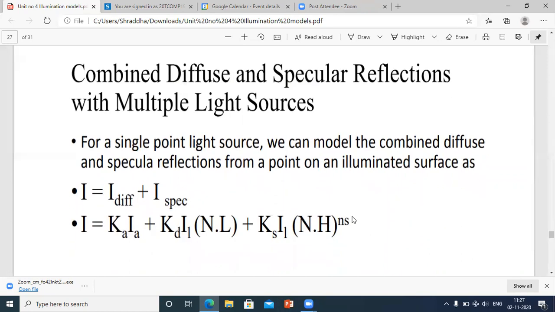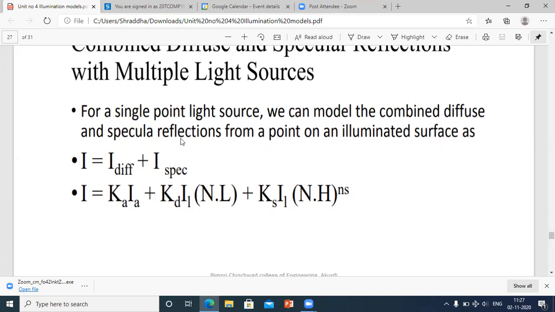We'll see. This is just an equation, nothing too much in detail to see in this part, so I will just read out the equation as it is the combination. Okay, for a single point light source we can model the diffuse and specular reflections from a point on an illuminated surface, given as I equals I diff plus I spec, where I is the intensity.